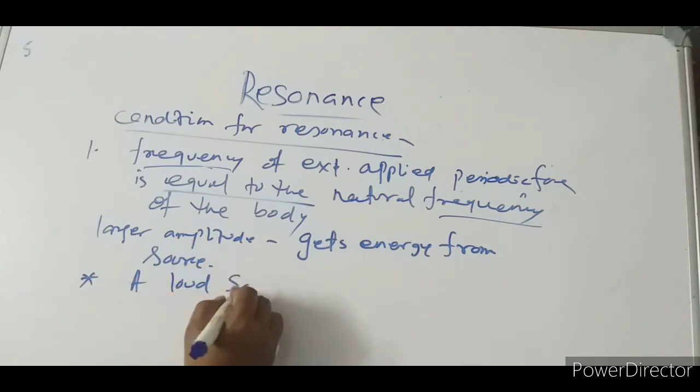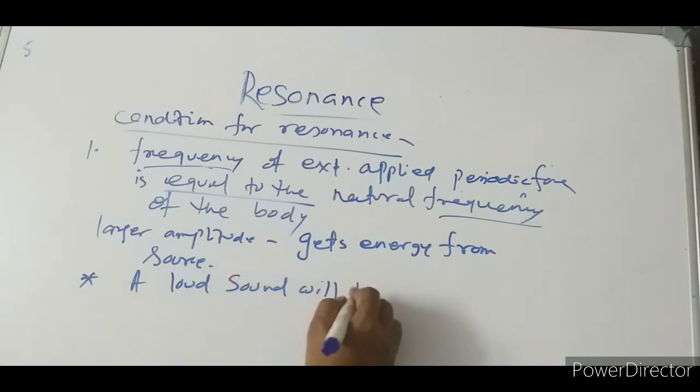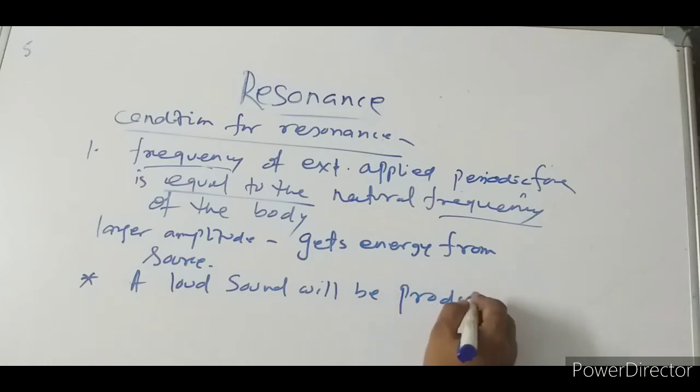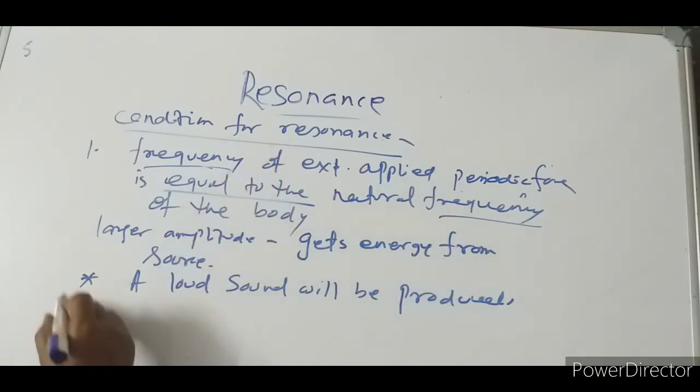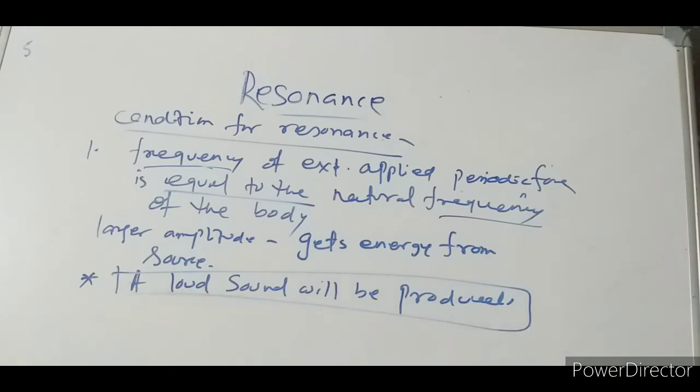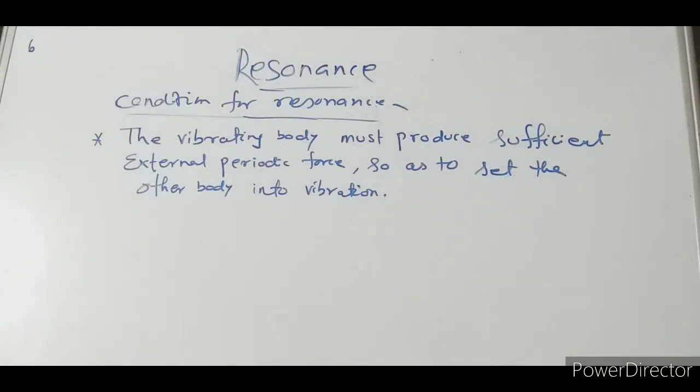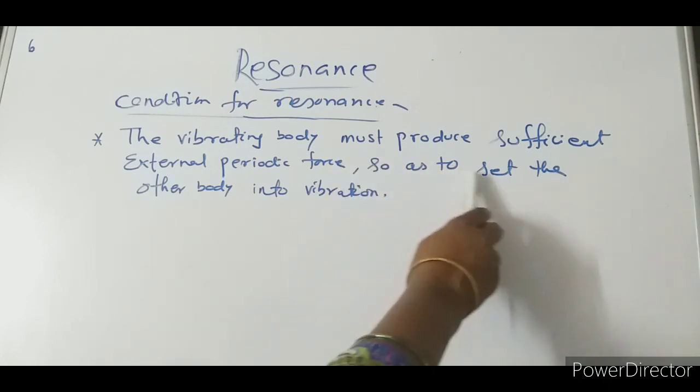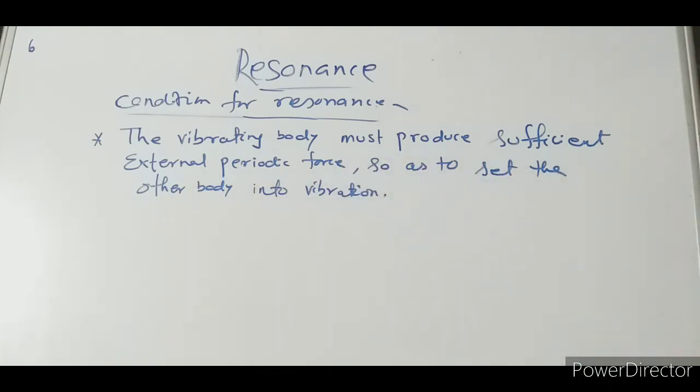In free vibration no loud sound will be produced, but in the case of resonance a loud sound will be produced. So this is the second condition for resonance: the vibrating body must produce sufficient external periodic force so as to set the other body into vibration. So these are the two conditions for resonance.